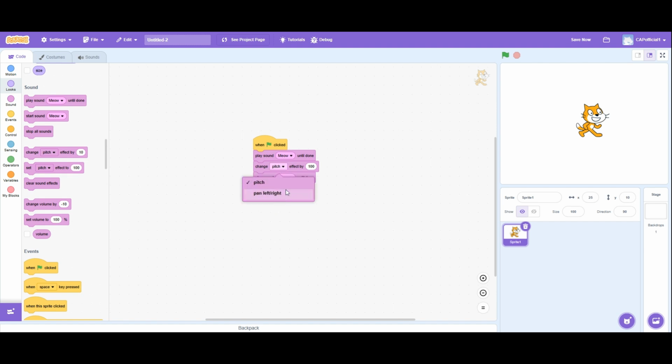We can also pan it left and right. What this does is that it changes the direction that you hear it from. This is most prominent when using headphones or earphones, not much with speakers. Normally you hear the sound equally from both ears.